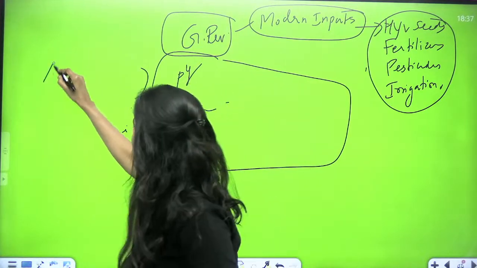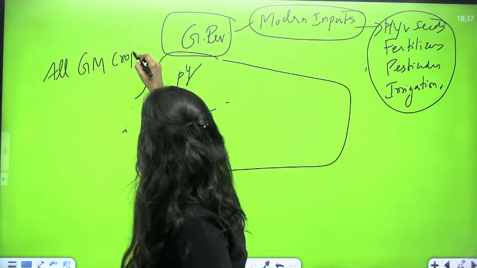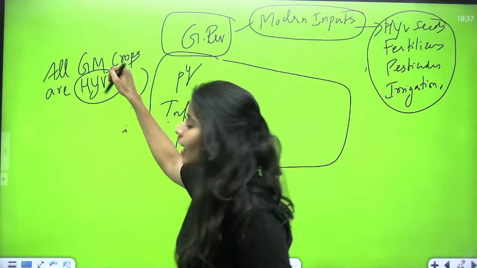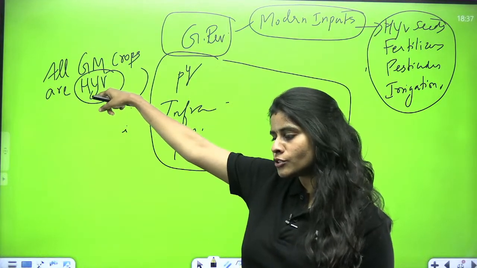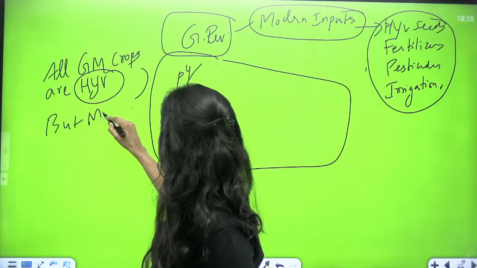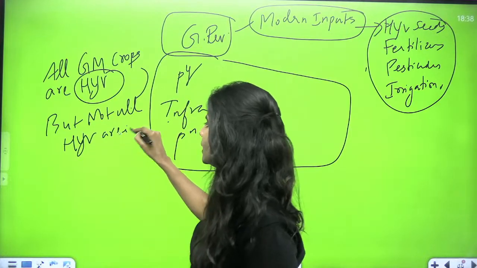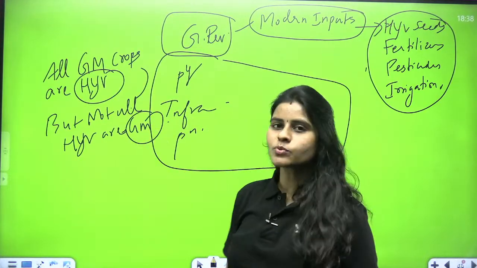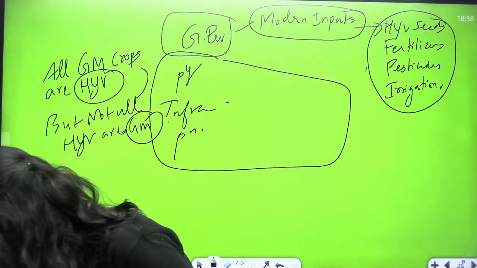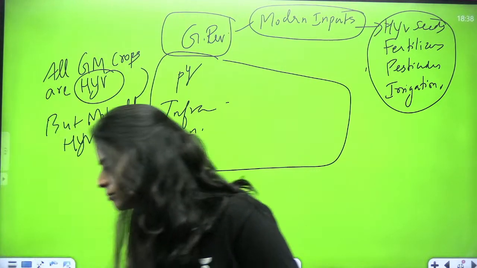See, all genetically modified crops are what? High yielding varieties, because the ultimate aim of such genetic modifications is to have high yielding varieties, right? But not all high yielding varieties are genetically modified, because we have some high yielding varieties developed by crossbreeding also. Is everything clear? Okay, Sharmi ma'am, thank you.